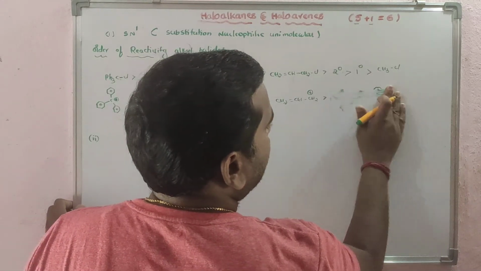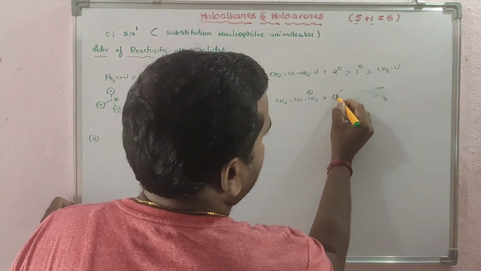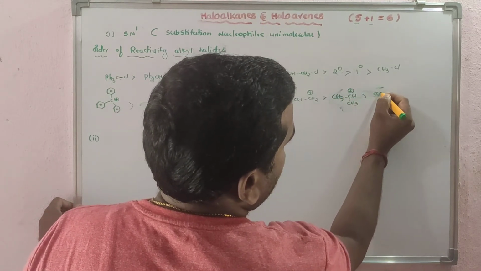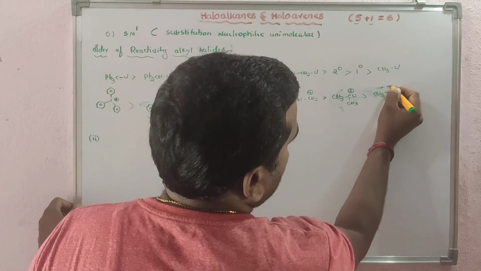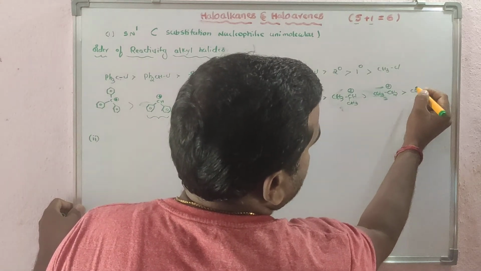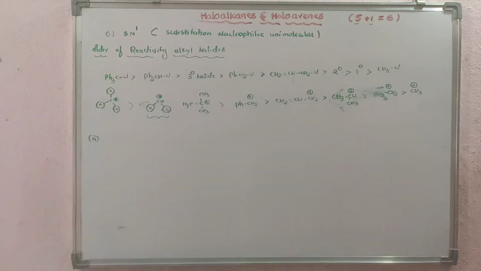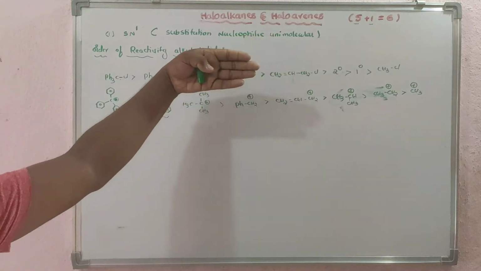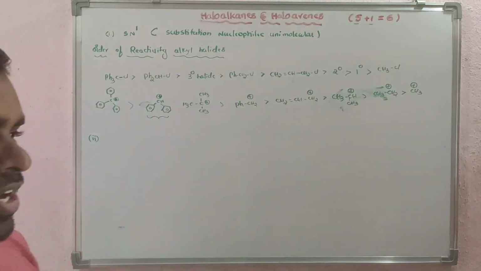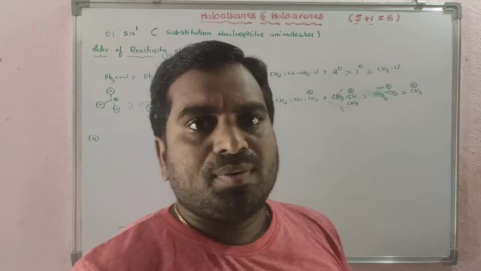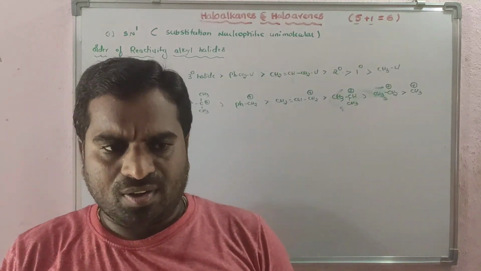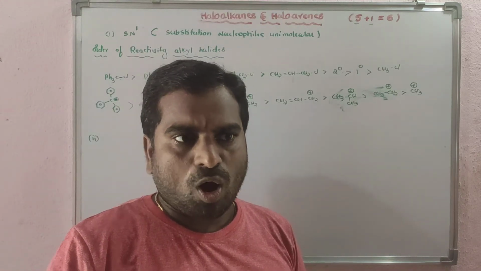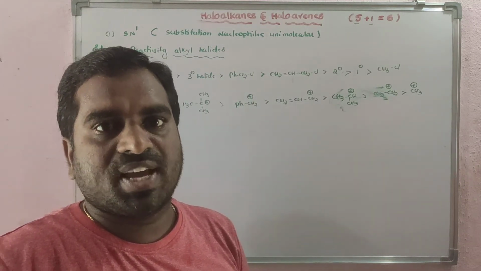If you write the secondary, it is CH3, CH plus, CH3. Primary means CH3, CH2 plus, and the last one is methyl. This is the reactivity order. The stability order of the cations is in this way, so the reactivity order is also the same. Very important, you already know that primary alkyl halides are very less reactive in the SN1 reaction. Almost zero reactivity they show towards SN1.